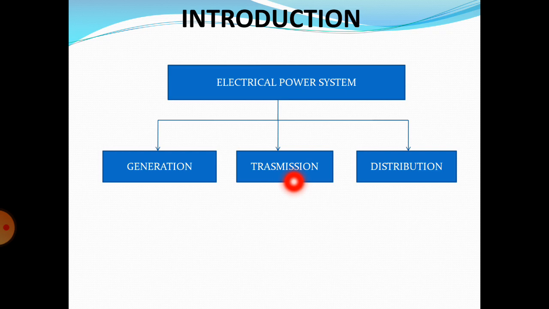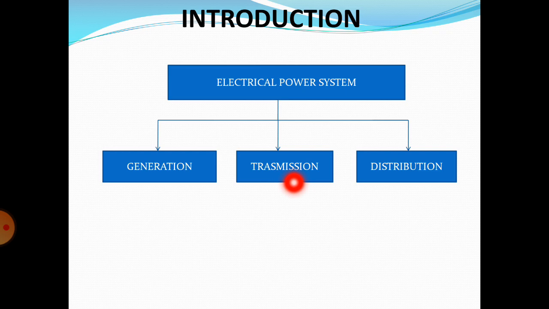Why do we study only transmission in PS2? Transmission lines are very large, very long lines. When the power is transmitted from the generating station to the substation, very long cables are required.